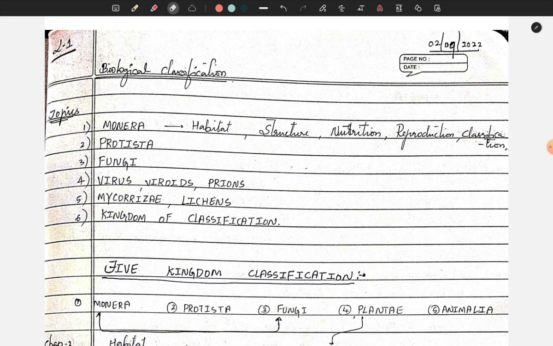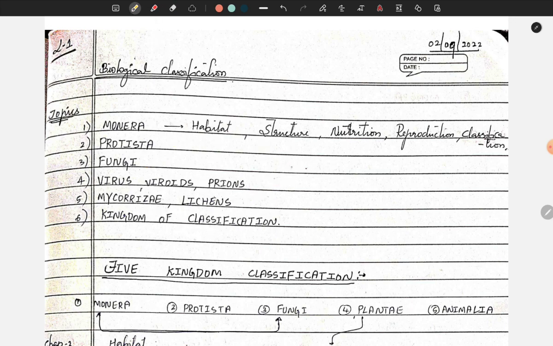As you see, these are the notes which were made by me during my NEET preparations. So friends, let's start. Biological classification. The topics under this are Monera, Protista, fungi, virus and prions, mycorrhiza and lichens. In this lecture I'm going to explain Monera and Protista, and a detailed lecture on fungi and virus will be done by me in other sessions. So kindly, friends, please do watch all my sessions, it is going to help you a lot.